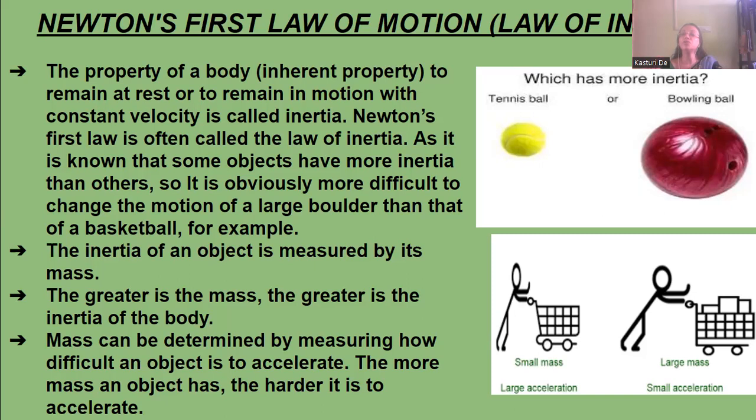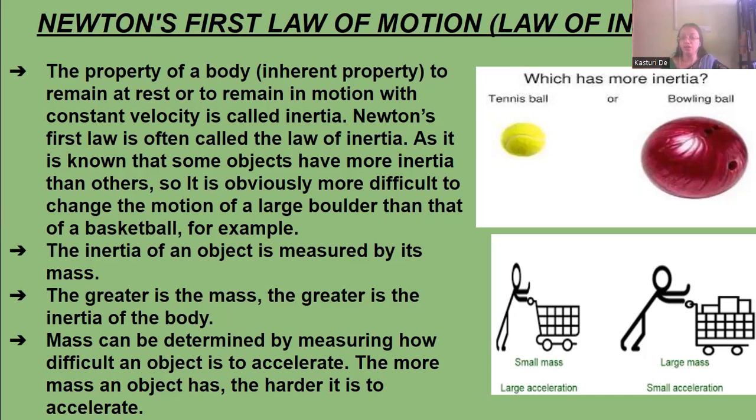Newton's first law is often called the law of inertia. Why? Because some objects have more inertia than others. So it is obviously more difficult to change the motion of large boulders than that of a basketball. Why is it known as the law of inertia? Because certain objects have more inertia than other objects.